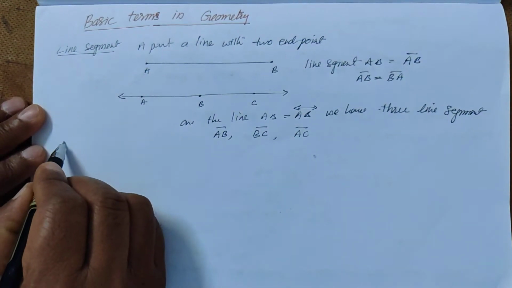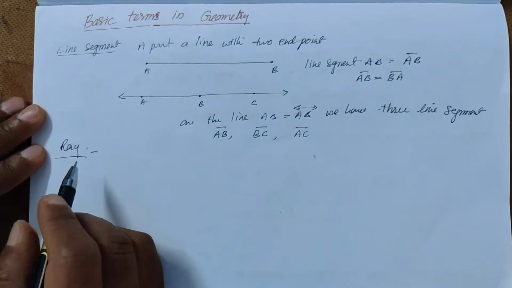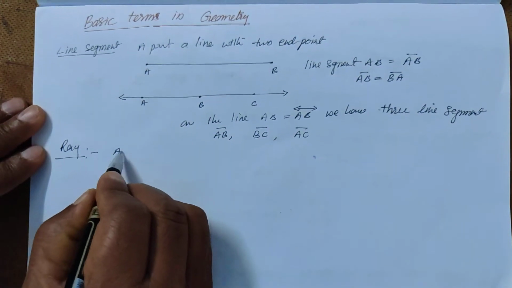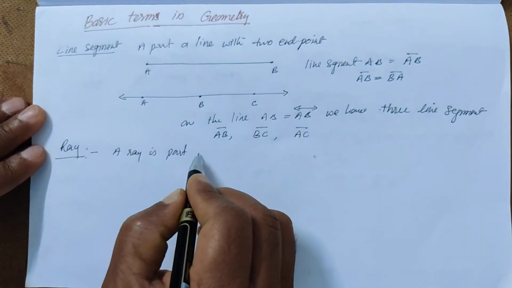Now, ray. What is a ray? A ray is a part of a line.